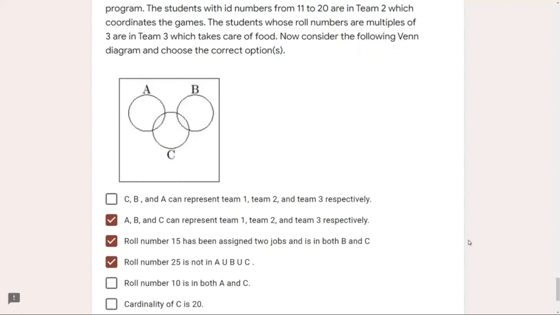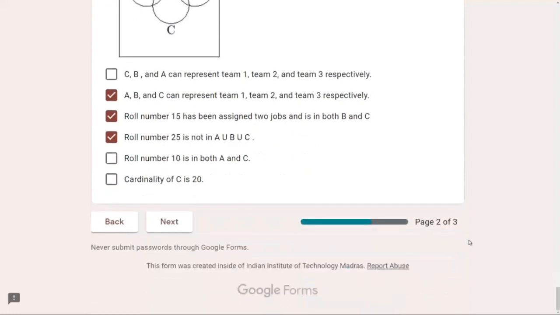So we are finally done with this complete assignment. And if you have any doubts, you can ask. Meanwhile, I'll submit this assignment.